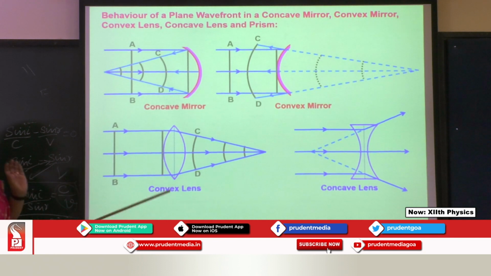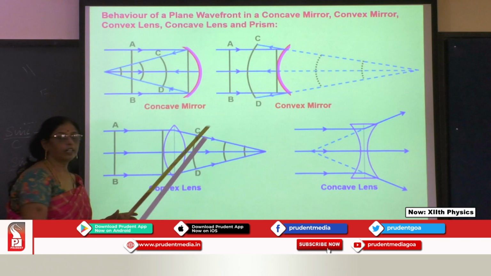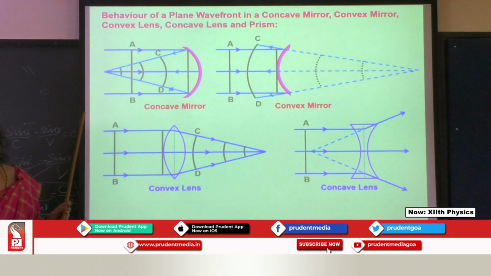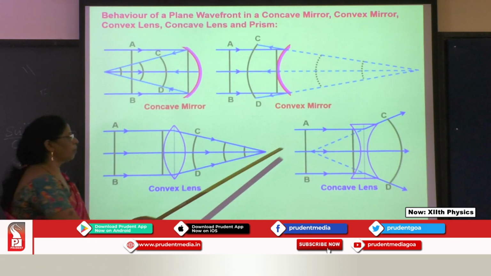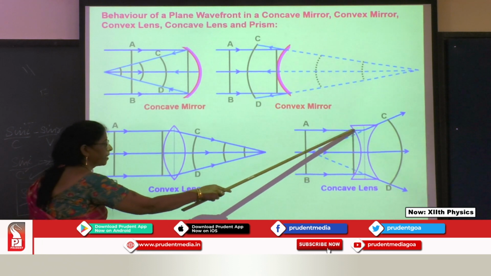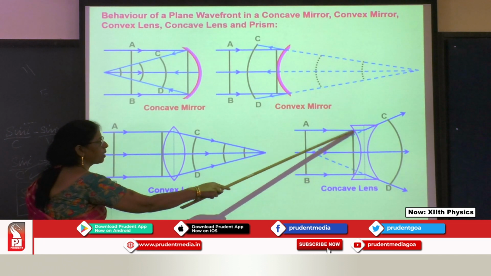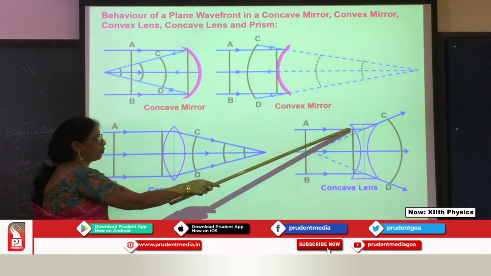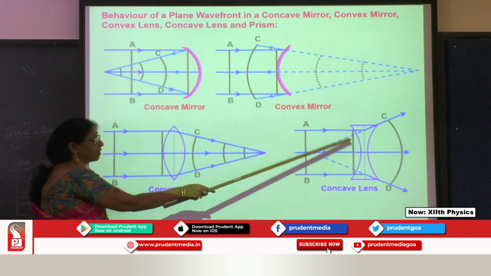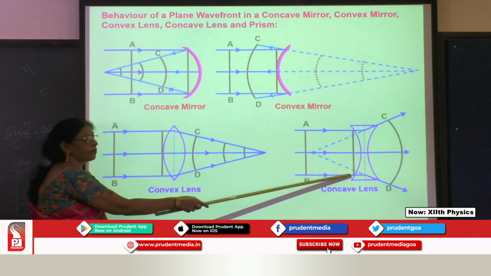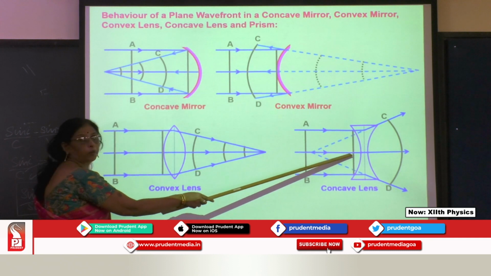Is it clear? Similarly, when you consider a concave lens, when the rays of light are incident, see now, what's the plane wavefront? This is the plane wavefront. Which are the points that reach here first? The ones at the edges reach first rather than the middle portion.